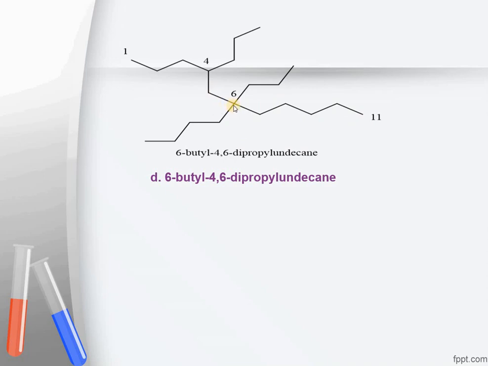At position number 6, you can see there is a butyl group. There are two propyl groups present, at position number 6 and position number 4. At position number 6, there is a butyl group present as well, which can be shown in this way, 1, 2, 3 and 4 carbon atoms. So this is a butyl group, and these two are propyl groups.